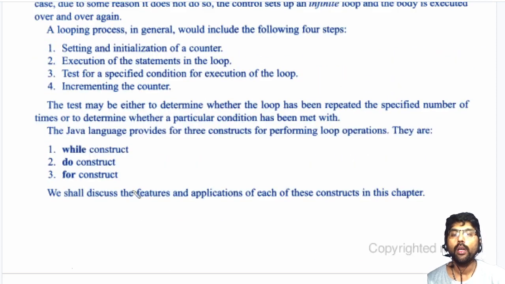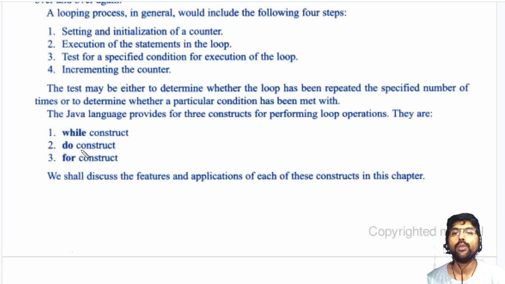Now, in Java, we have three types of looping: while loop, do while, and for loop. Depending on our requirements, we choose one of these. The while and for loops are called entry control loops, and do while is called an exit control loop. If you want to first run the code and then check the condition, we have to use do while. If we first have to check the condition and then run the body part, then we have to use either while or for loop.